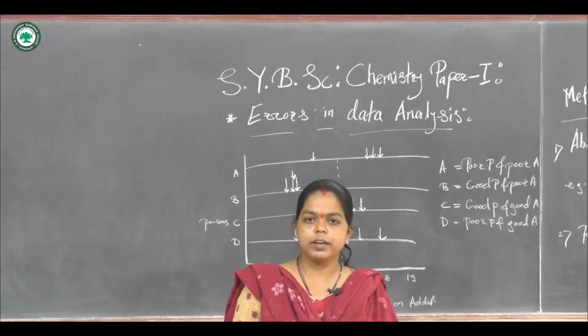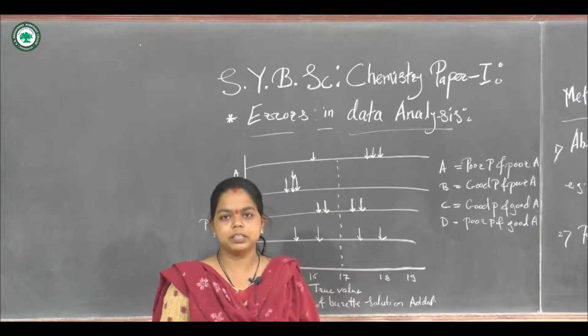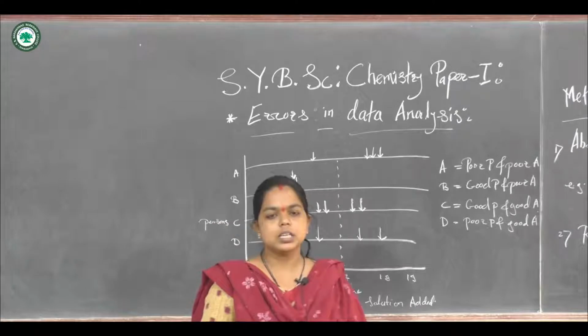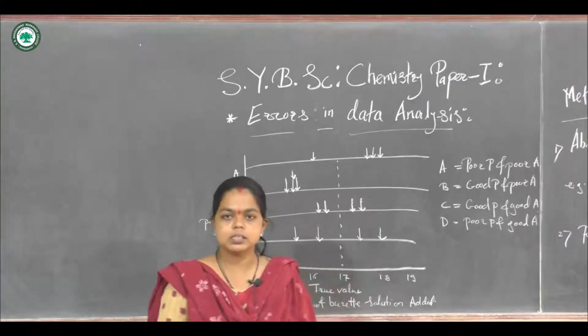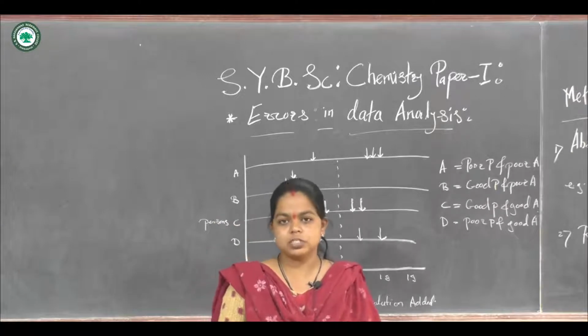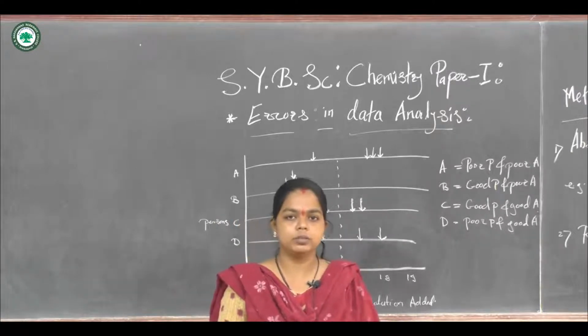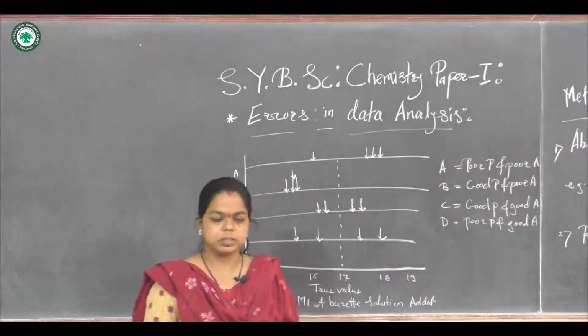Generally, any experiment in analytical chemistry, in qualitative or quantitative analysis, always deals with the measurement of values related to the particular method.